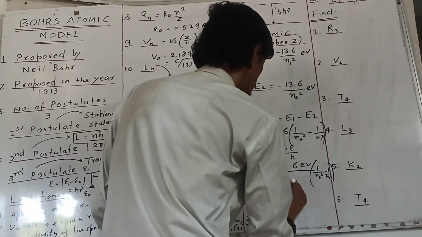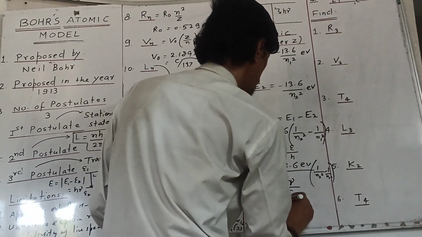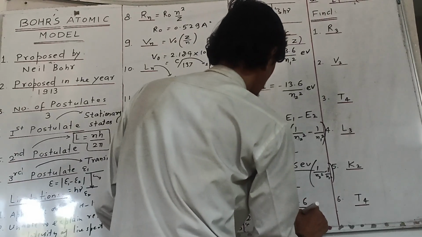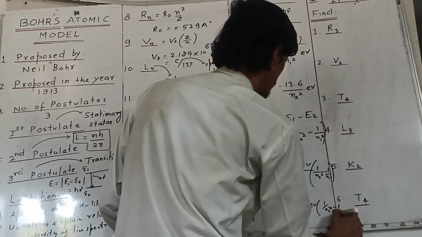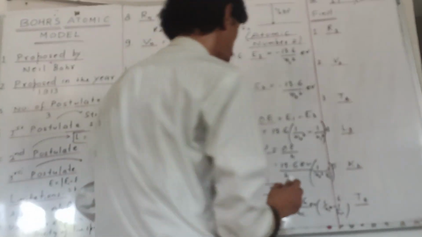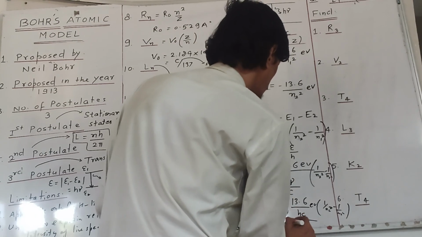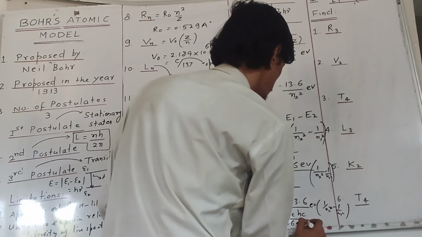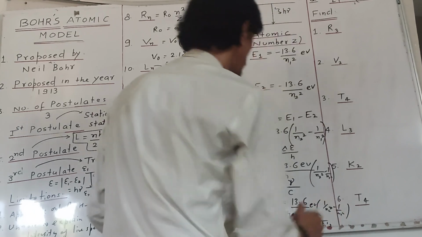So we can say that lambda is equal to c by frequency, so 1 by lambda will be nu by c. So nu by c will be 13.6 by hc electron volt times 1 by N2 square minus 1 by N1 square. So from here if we calculate lambda, that will be 1 upon this thing. So 1 upon 13.6 electron volt, hc will come over here, and here it will be 1 by N2 square minus 1 by N1 square. So this is how we can calculate lambda.